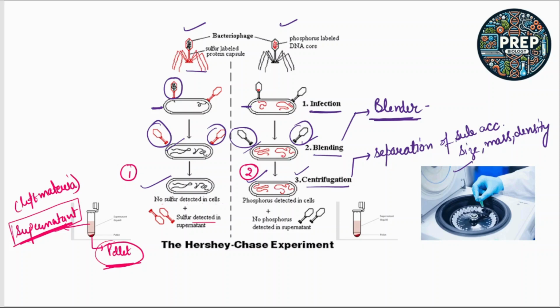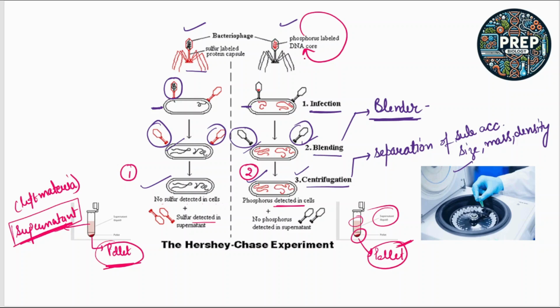Okay, so in the second case, they found that the phosphorus labeled DNA core is detected in the cells, in the pellet. The phosphorus is detected in the cells in the pellet, but not detected in the supernatant liquid. Okay, so what is the result of this? That the radioactive phosphorus is incorporated into the DNA core. So this DNA core is detected in the cells of the bacteria which was infected by the bacteriophage.